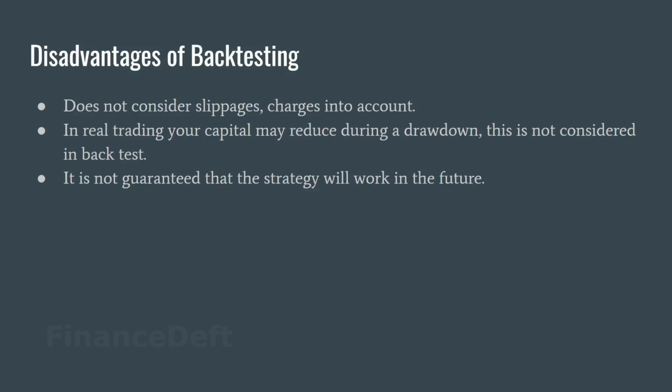And let's see what the disadvantages of backtesting are. One is it doesn't cover slippages. By default, it doesn't cover slippages. We can add slippages and recalculate also. And the most important thing, it doesn't count charges. I do not know why most people do not consider it while backtesting or do not highlight it. This is a very, very, very important thing.